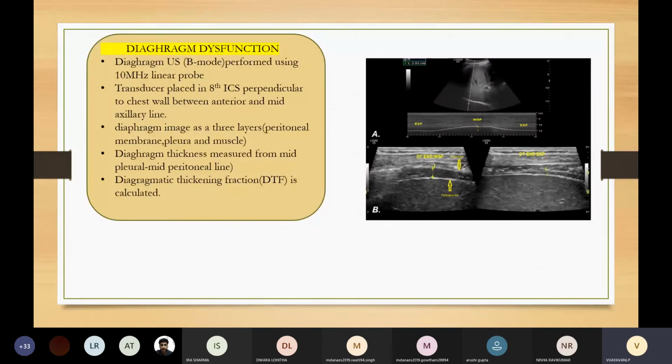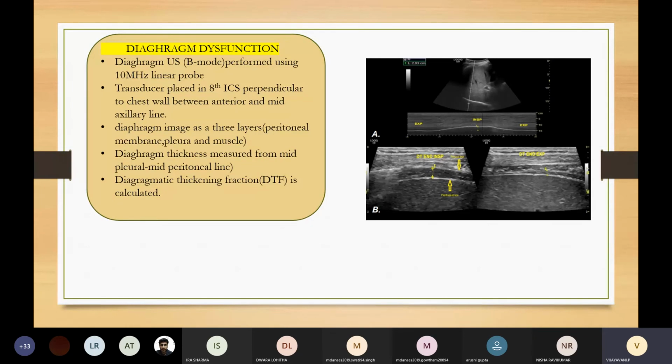Now, diaphragm dysfunction. How to assess diaphragm dysfunction? It is by using diaphragm ultrasound. It's a B-mode ultrasound that is performed using a 10 MHz linear probe. The transducer is placed in the 8th intercostal space perpendicular to the chest wall between the anterior and mid-axillary line. The diaphragm is imaged as 3 layers, as shown in this figure.